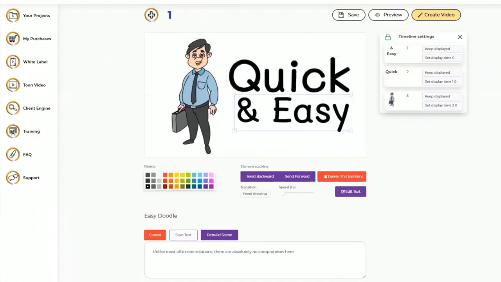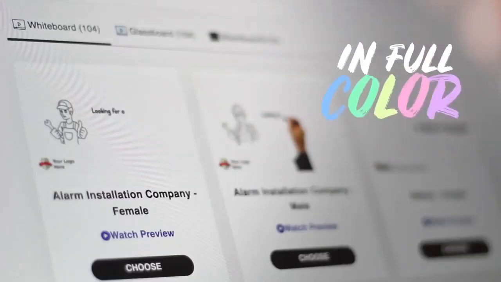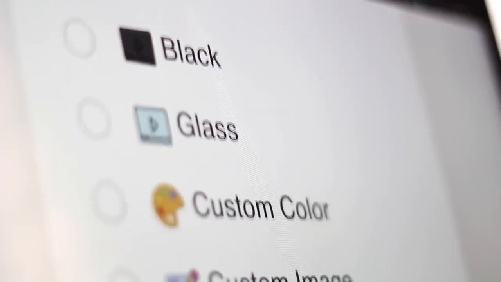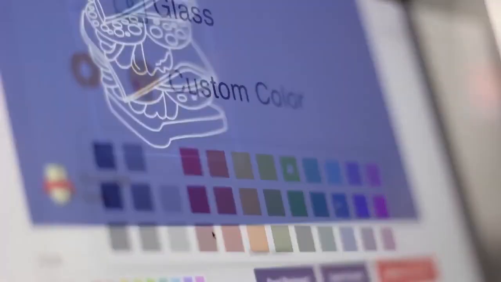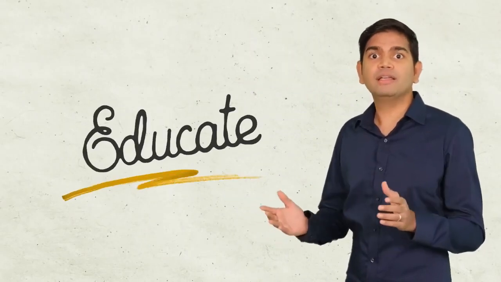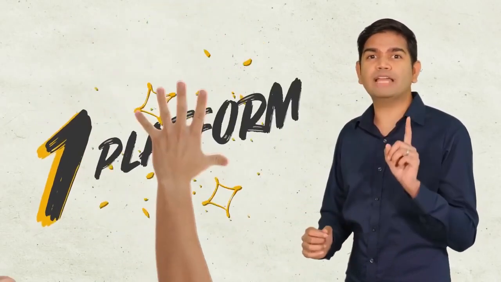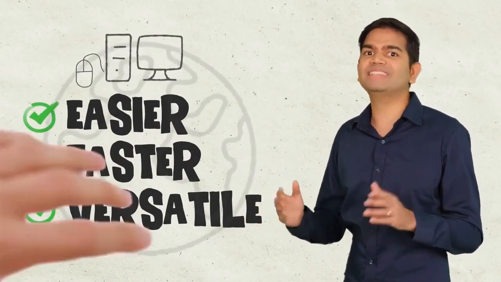Set the perfect theme for every message by creating doodle videos in full color or black and white if you choose. Capture attention with the ability to change backgrounds to any color, including greenboard and blueprint backgrounds. Attract, engage, and educate, and even convert audiences in any niche from inside one platform that makes video creation easier, faster, and infinitely more versatile than any other app in the market.